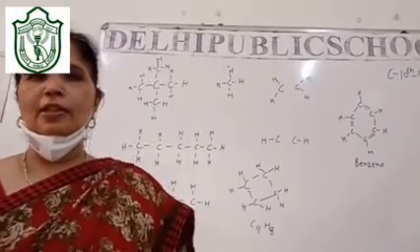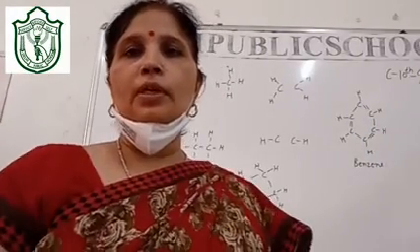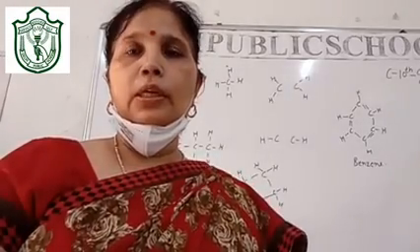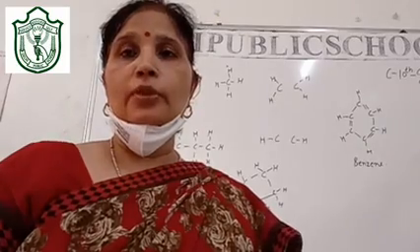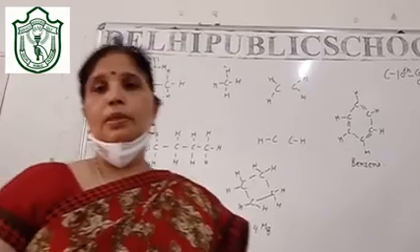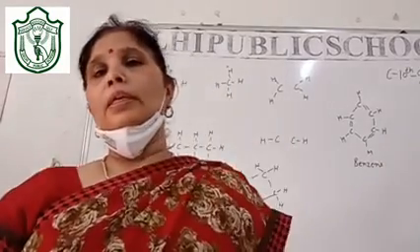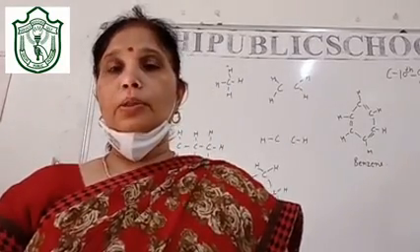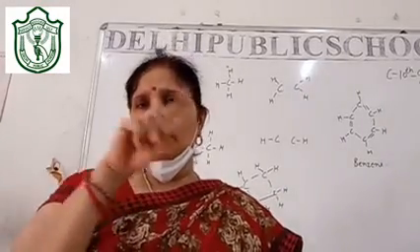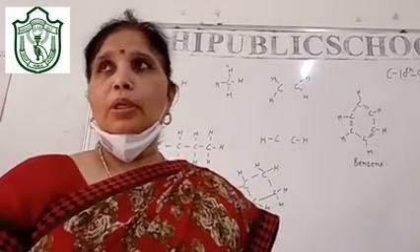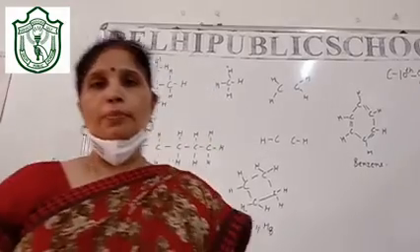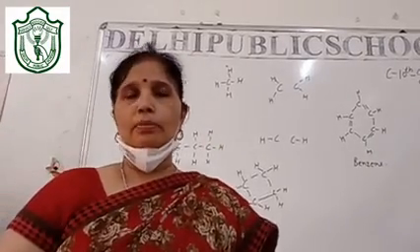Hello students, till now we have studied the different allotropic forms of carbon, and we were studying the versatile nature of carbon. Why does carbon have such a nature? We found that this is because carbon has an intermediate type of valency, just 4 electrons, so it forms covalent compounds. It does not behave like an ionic compound.